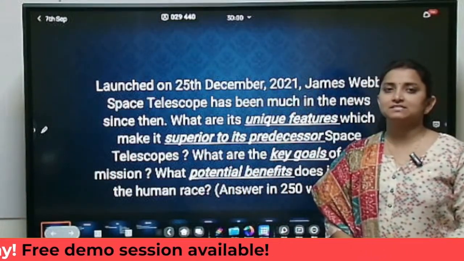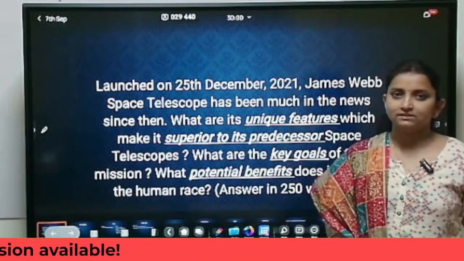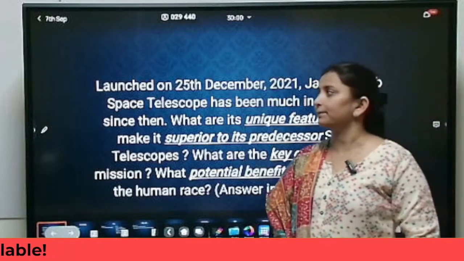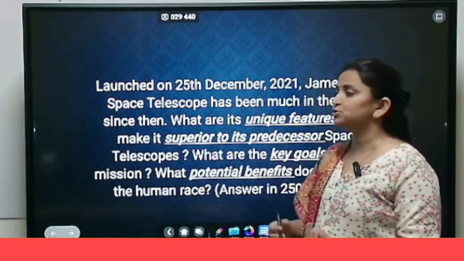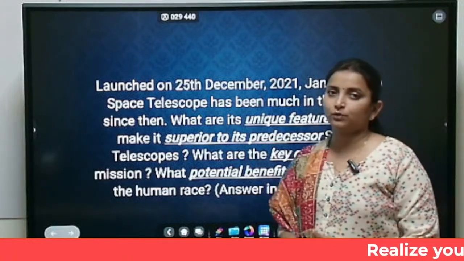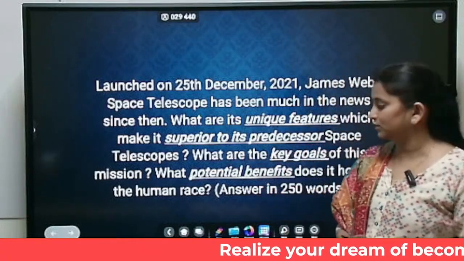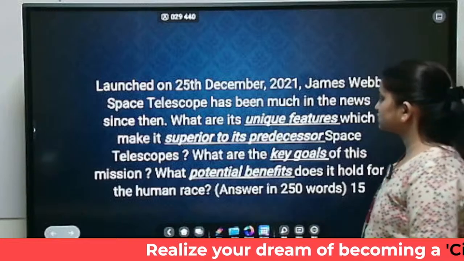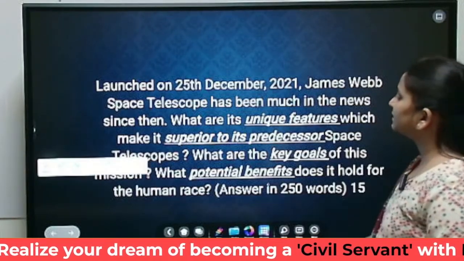Today we will be discussing a few questions from GS paper 3 which was asked last year, that is the 2022 mains. On the basis of this discussion, I would request you to please write the answer on your own, and you can either come to us for reviewing or you can ask for a model answer and then compare it. So let us begin with the first question of today.